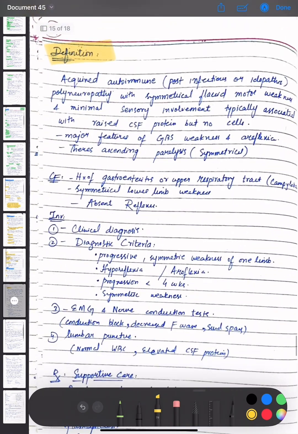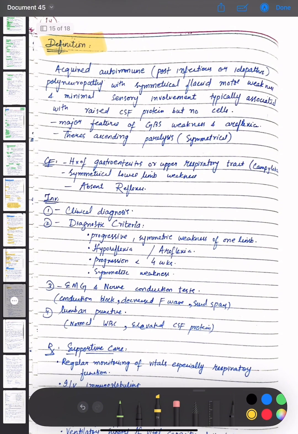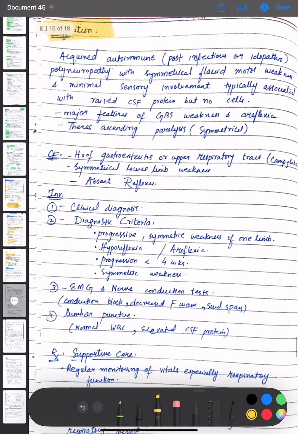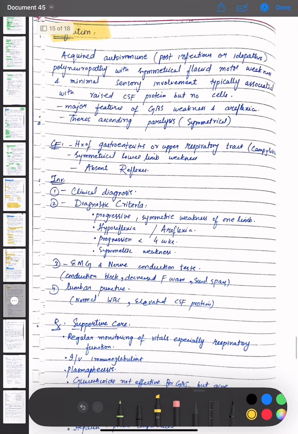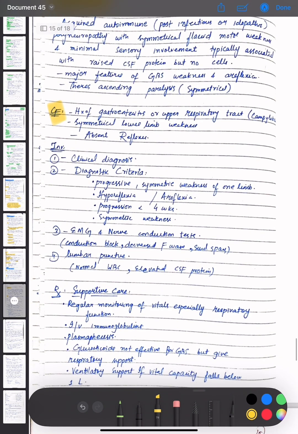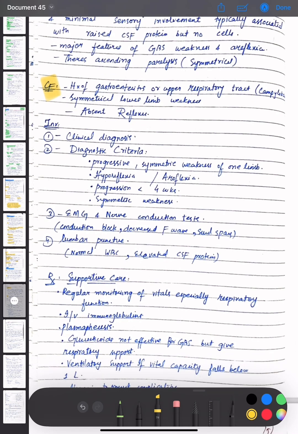So the definition of Guillain-Barré syndrome is that it is an acquired autoimmune, post-infectious or idiopathic polyneuropathy with symmetrical flaccid motor weakness and minimal sensory involvement, typically associated with raised CSF protein but no cells. Major features of Guillain-Barré syndrome are weakness and areflexia. There is ascending paralysis. Okay, the clinical features are history of gastroenteritis or upper respiratory tract infection, that is Campylobacter, symmetrical lower limb weakness, and absent reflexes.